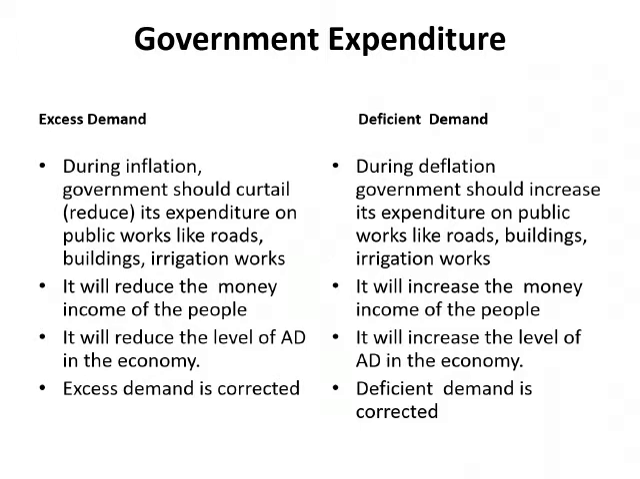During deflation, government should increase its expenditure on public works. It will increase the money income of the people. It will increase the level of aggregate demand in the economy. So, deficient demand is corrected.